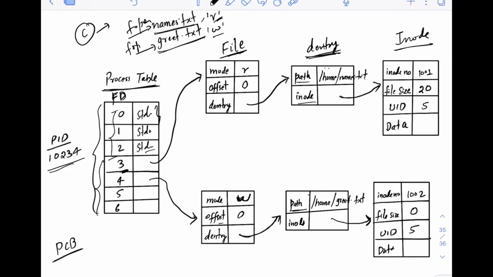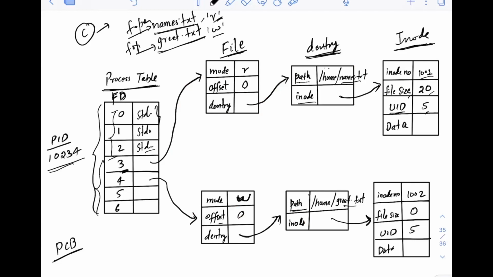Finally, you will have the inode, where actually the information about this file names.txt or greet.txt will be stored. So see the inode for the first file, names.txt. There will be some inode number. What is the file size? Let's say it's 20 bytes. What is the user ID of the owner? Let's say 5 is the user ID of the owner. Then the actual data in this file.